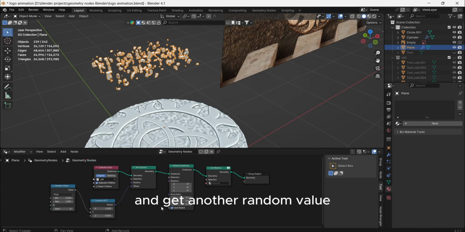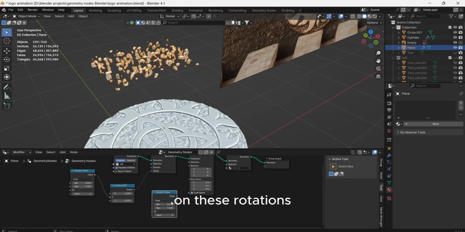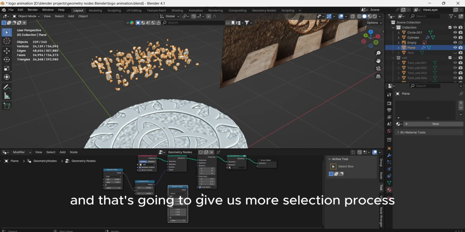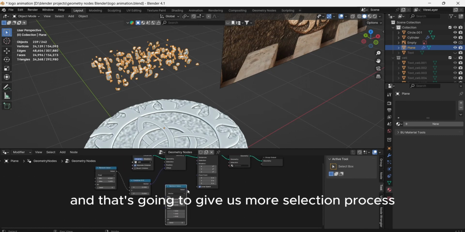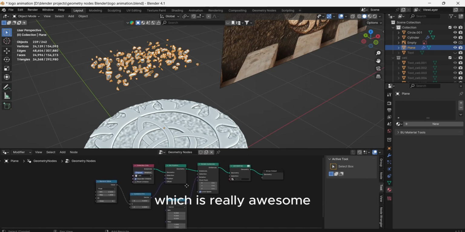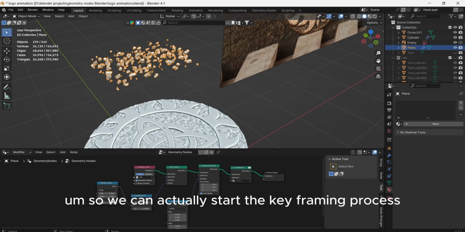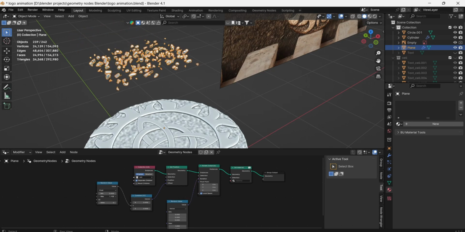And get another random value, but in this case we want a little bit more control here on these rotations. So we're going to go to vector, and that's going to give us more selection process. Now you can actually rotate all of these guys together, which is really awesome. So we can actually start the keyframing process.